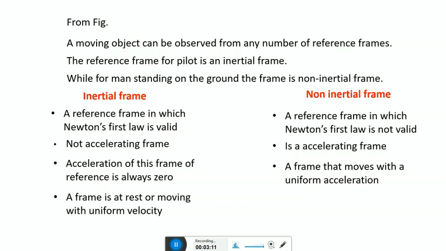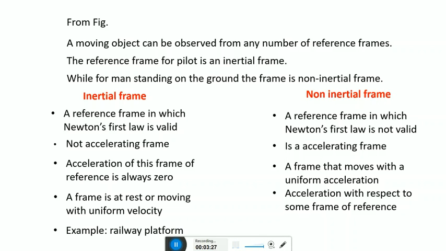An inertial frame is at rest or moving with uniform velocity. And in the case of a non-inertial frame, there is acceleration with respect to some frame of reference. An example of an inertial frame is a railway platform. An example of a non-inertial frame is a rotating platform.